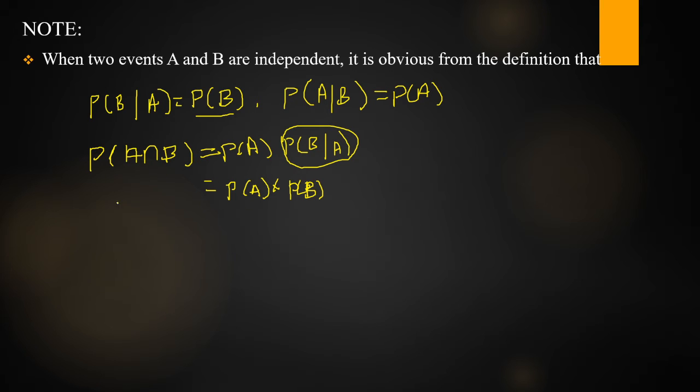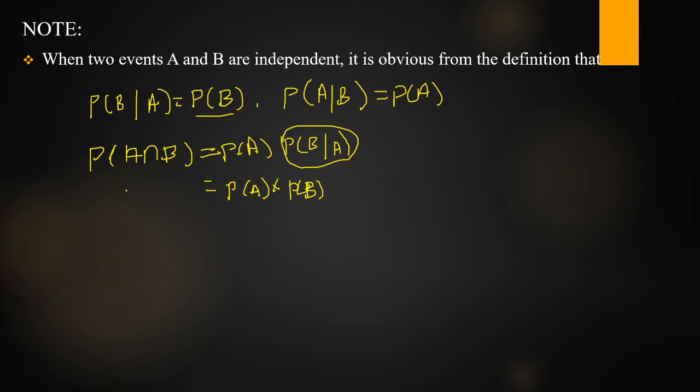We can extend this theorem to n number of events also. Suppose A1, A2, and so on, An are n independent events. In this case, how do we write the product theorem? P of A1 intersection A2 intersection and so on up to An is equal to the product of all the probabilities. That means P of A1 into P of A2 into and so on P of An. We can extend this theorem to n events only when those events are independent. So this is the special case.